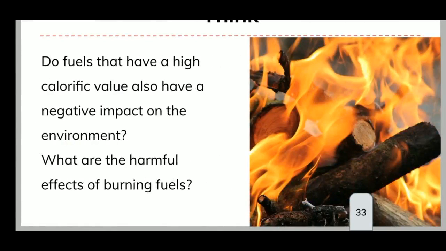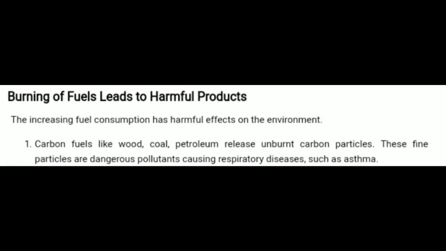So do fuels that have a high calorific value also have a negative impact on the environment? We have checked some of the fuels having high calorific value, and we are getting more heat, correct? Do they serve as eco-friendly? Now we will come to the point. The increasing fuel consumption has harmful effects on the environment.